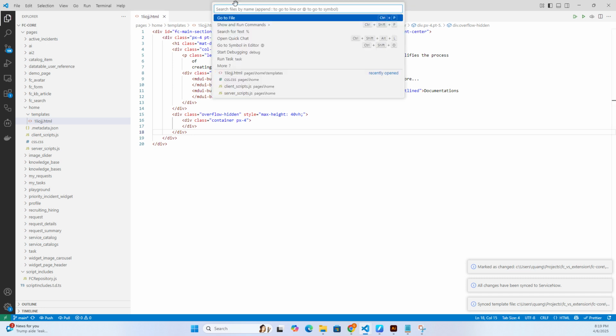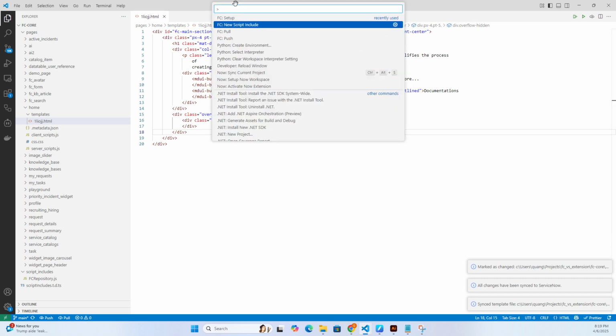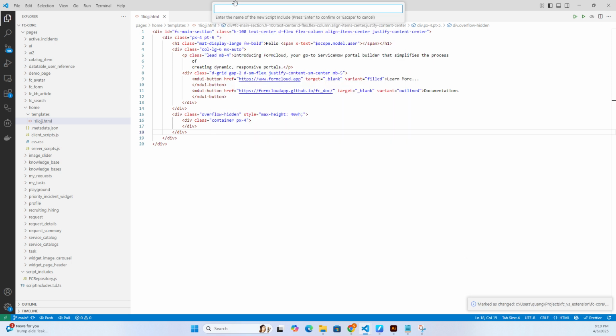There's a couple of commands that comes with this extension that allow you to create a new script include as well. And this basically follows the repository pattern of designing script includes for the FC application. Let's say we want a repository for the incident table.